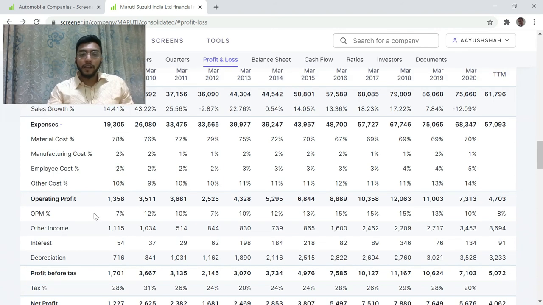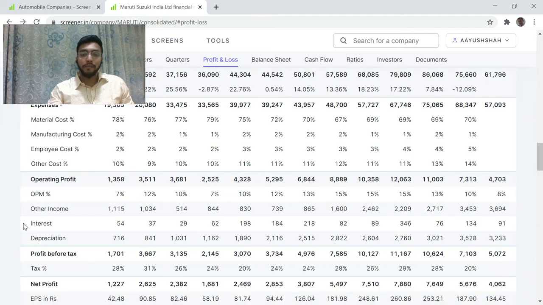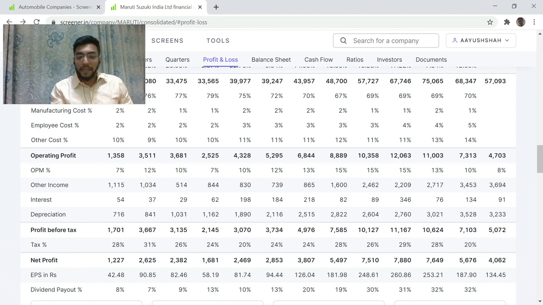Moving on to other items like other income, interest, depreciation. From a retail investor's point of view, these are very insignificant, and hence one may choose to avoid them unless you find some bigger amount in a particular year, then you would need to find out answers for that, because that is definitely going to impact the stock price. Same is the case with the tax percentages.